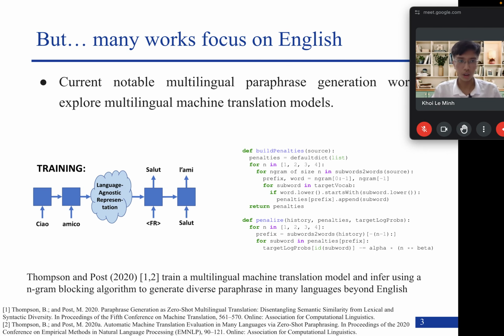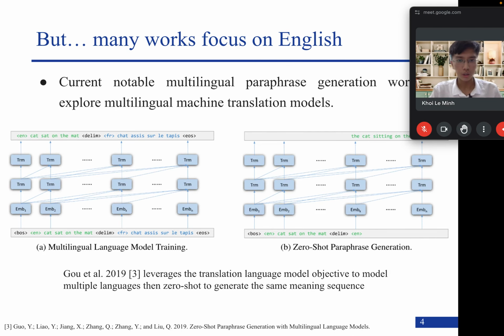to the original input. There are also works proposed by Gu et al. in 2019, which leverage the translation language model objective to model multiple languages. And you can see in Figure A here, the model used is the encoder of the transformer, and it is used to learn the representation between two parallel sentences.